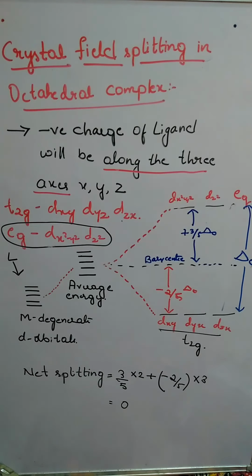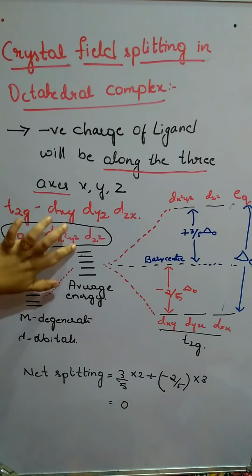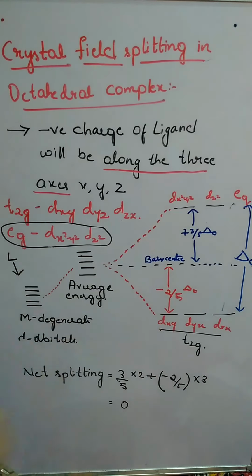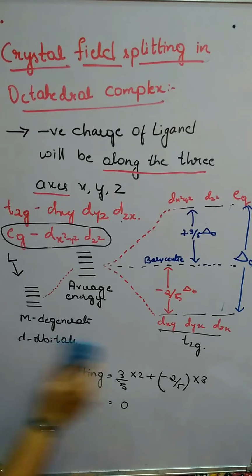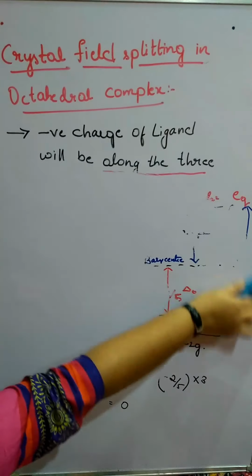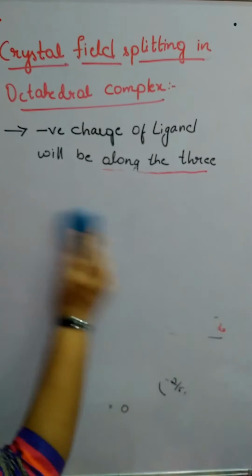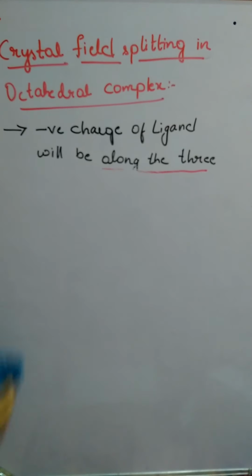So we shall move on to the electron filling here. I hope you understood these things. Dx square minus y square, dz square, dxy, dyz, dzx: the 5 d orbitals of the metal have been split in this form. Now we shall see the electron filling. I will write the same splitting, and in that we shall see how the electrons are arranged, or how they are filled.